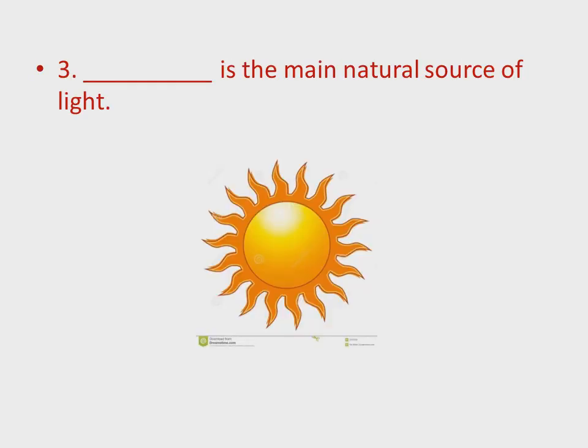Now the third sentence is: dash is the main natural source of light. Who is the main natural source of light on the earth? Natural means made by nature, made by Allah, made by God. Obviously the sun. The sun is the main natural source of light. The spelling of sun is S-U-N.